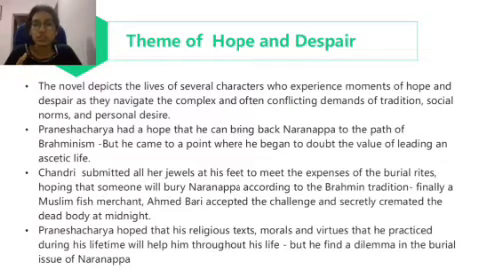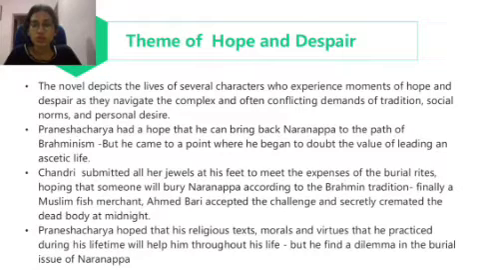It will guide him throughout his life. But after completing reading this novel, we can see that Pranesh Acharya began to question himself. What's the need of following these customs and traditions? He faced a dilemma in making a decision regarding Narayanappa's burial.